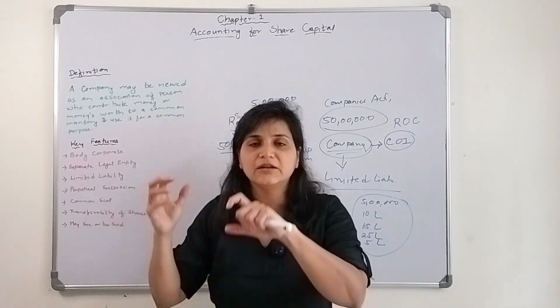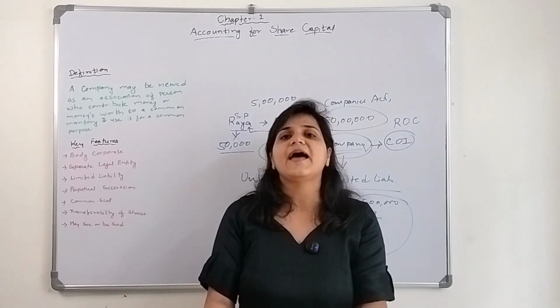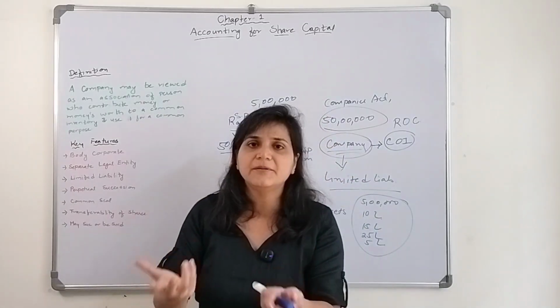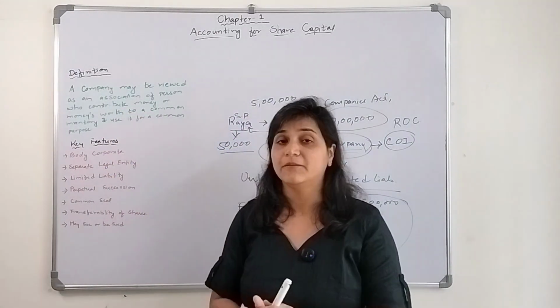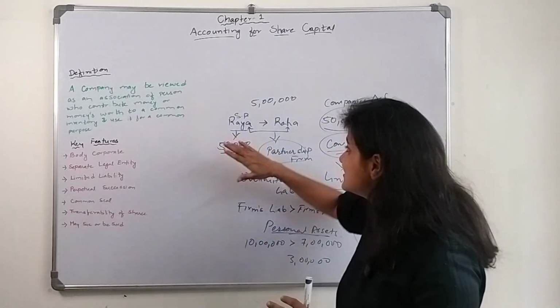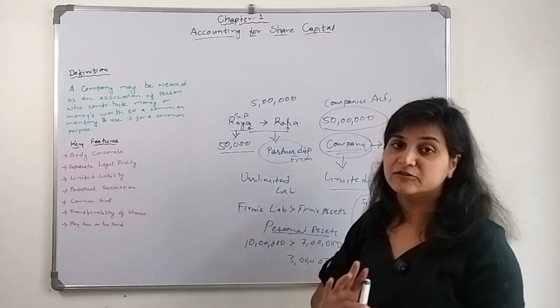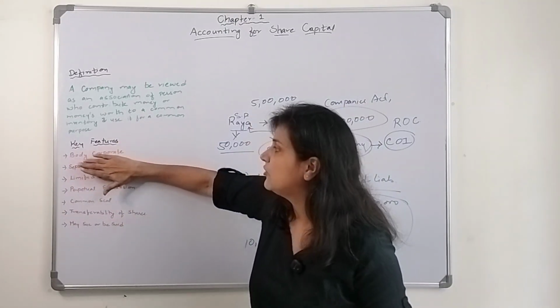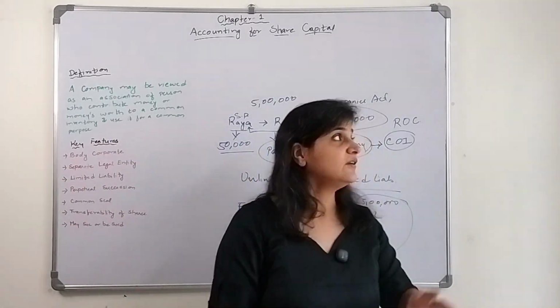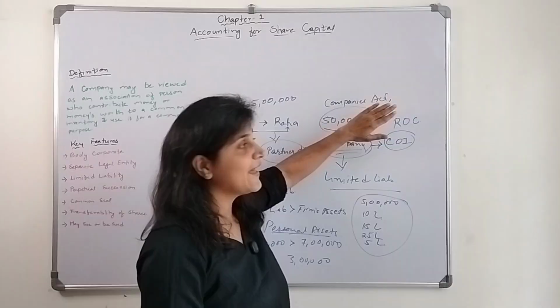They use that money for that particular business, and they earn. The major purpose is to earn profit, right? So that is why a company is being formed, but it has certain features which a sole proprietorship or partnership firm does not have. What are the key features? There is a body corporate. This is the main feature. There is a body corporate, the Companies Act.